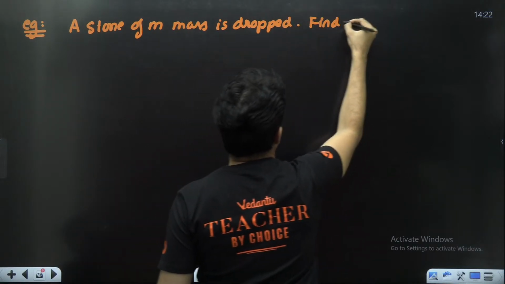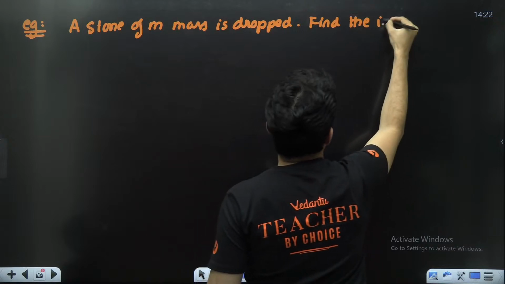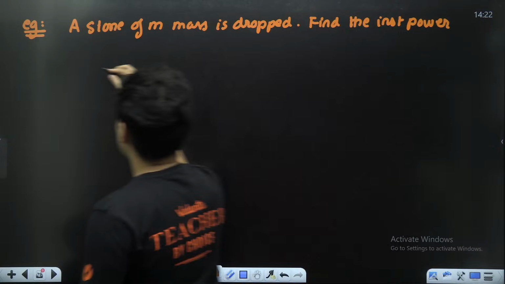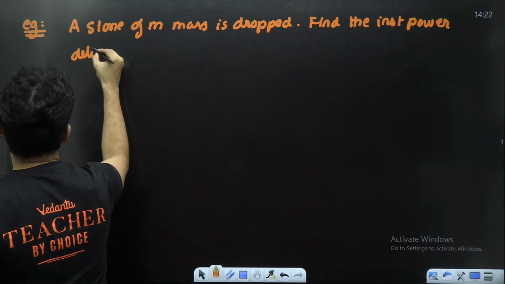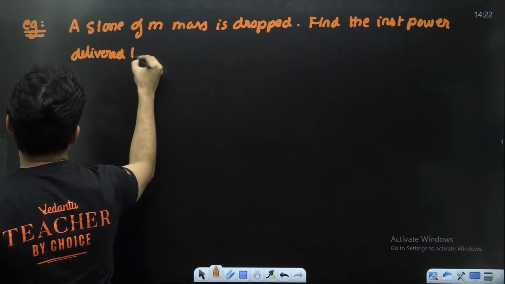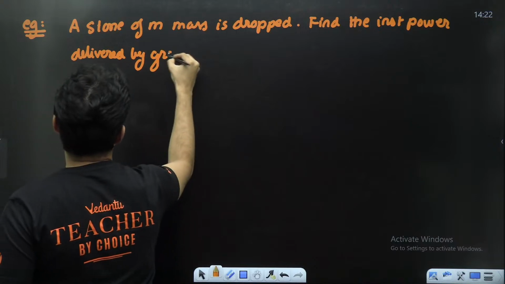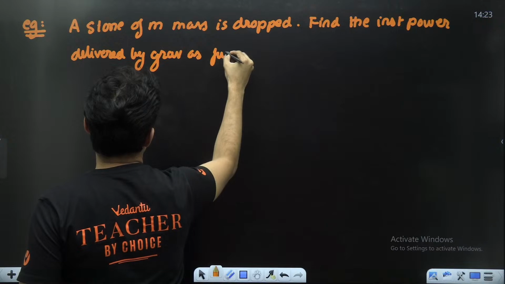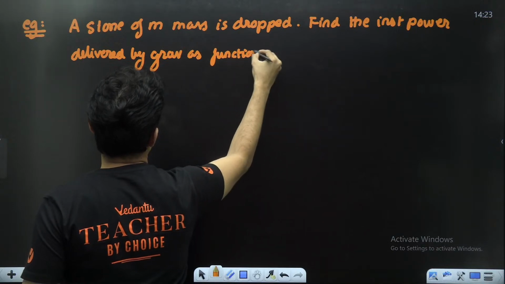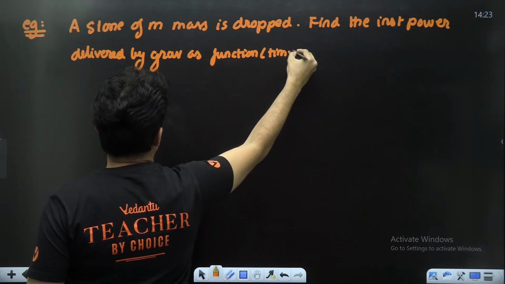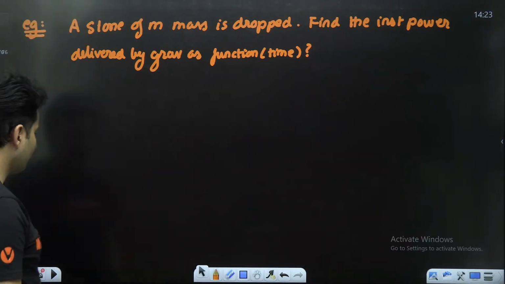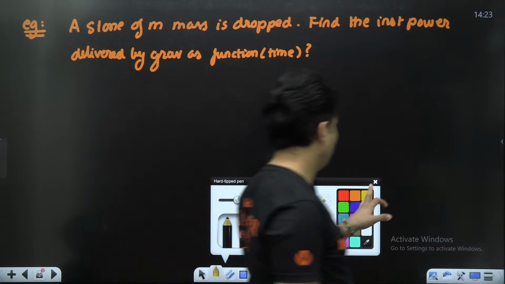Find the instantaneous power delivered by gravity as a function of time. How does it depend on time? That's the question. A stone is dropped from rest.